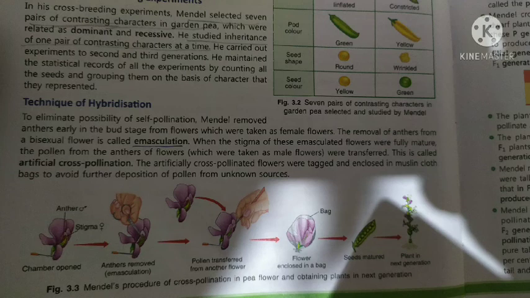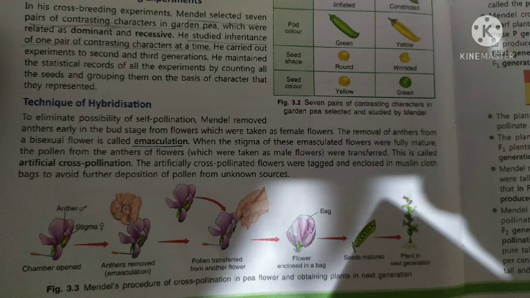What is shown here is the process known as emasculation. Emasculation means removal of male character. That is, since we are studying flower, the removal of the male reproductive part of the flower, that is the anther, from a bisexual flower, and this process is known as emasculation.